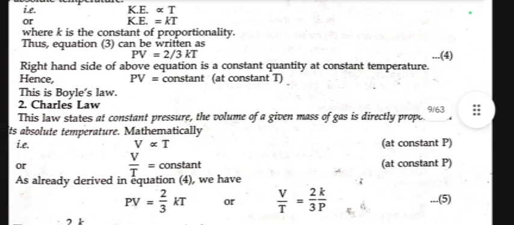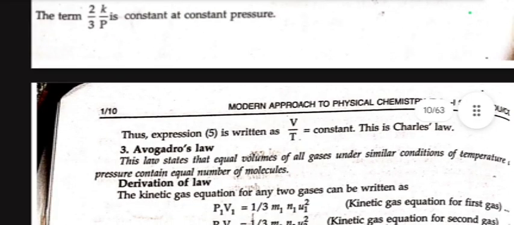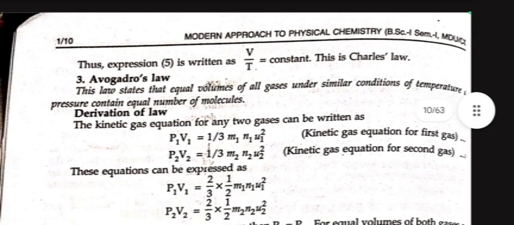Now we move towards Charles' law. This law states that at constant pressure, the volume of a given mass of gas is directly proportional to its absolute temperature. Mathematically, V is directly proportional to T, or V by T equals constant. As already derived in equation 4, we have PV equals 2 by 3 kT, or V by T equals 2 by 3 k by P. The term 2 by 3 and k by P is constant at constant pressure. Hence, V by T equals constant. This is Charles' law. Now we move towards Avogadro's law.